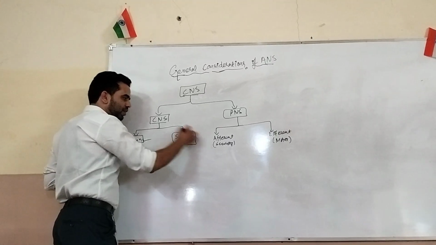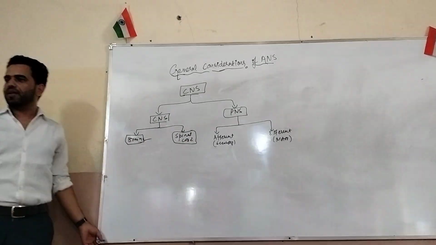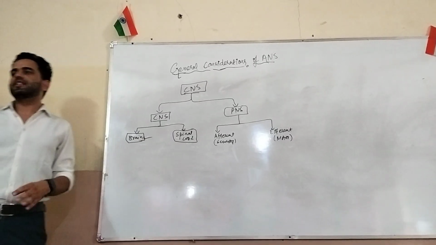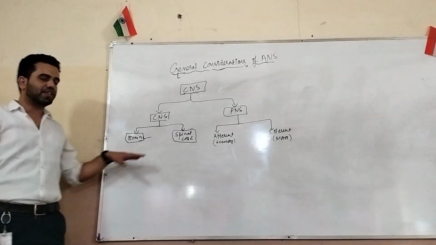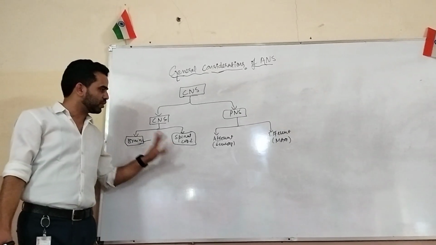Then we have the spinal cord. What is the function of the spinal cord? It conducts the impulses to and from the brain. It also controls reflex activities like the knee jerk. That is an example of a reflex activity, where the impulse goes only up to the spinal cord. That is the function of the spinal cord.